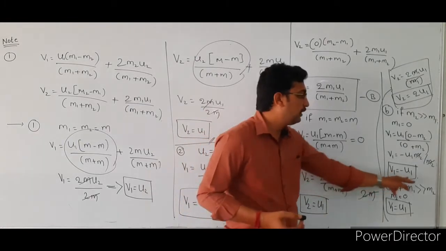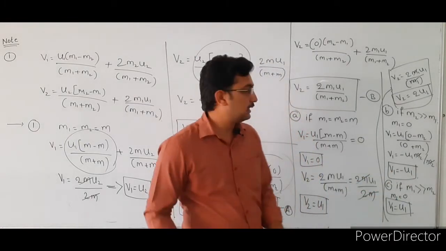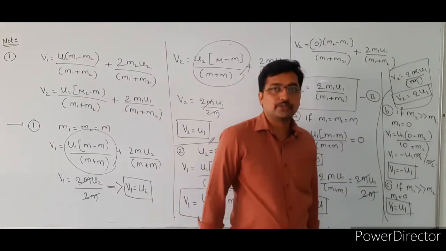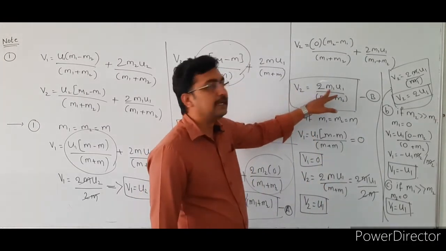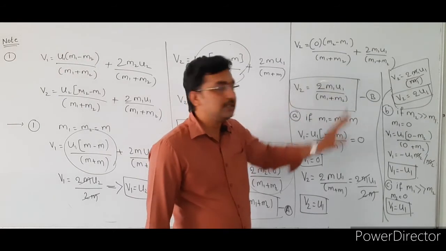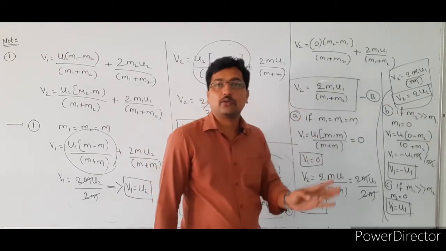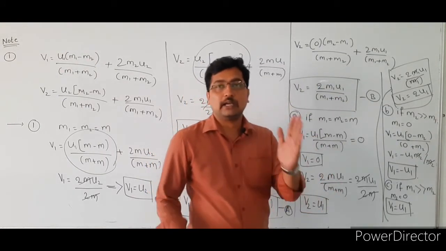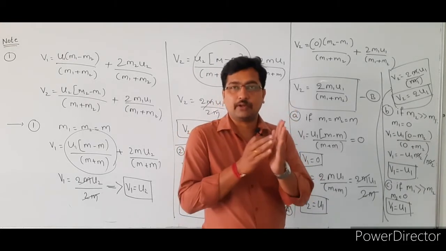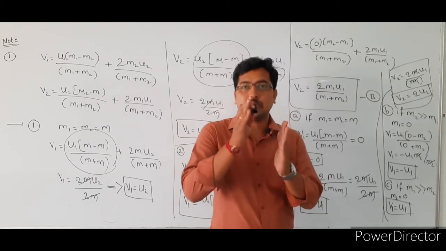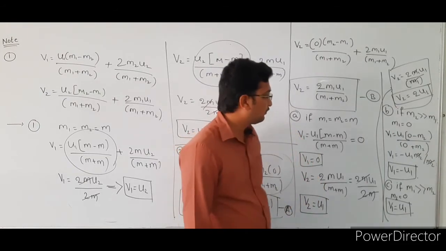So that is v1 equal to minus u1. Okay, the next one: if m1 is equal to 0, then what about the v2 value? v2 is equal to, here m1 is there, 0 into any term is 0, so v2 is equal to 0. In that case the heavy particle does not change its position; the velocity of this particle is 0.